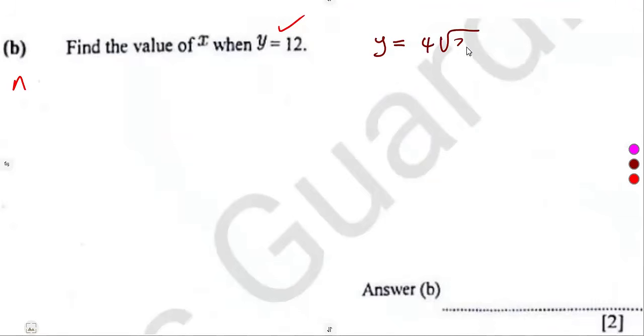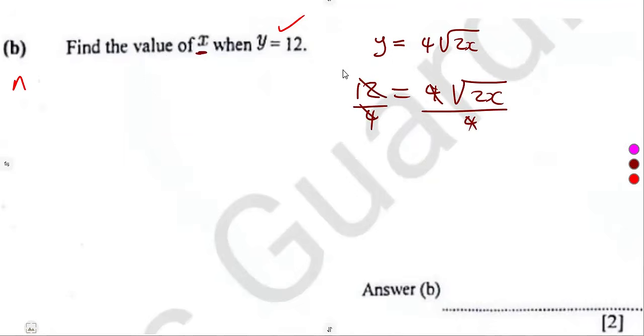The question is, find the value of x if y is 12. So we are given the value of y, which is 12. So 12 is equal to 4 square root of 2x. We need to find x, so divide by 4.